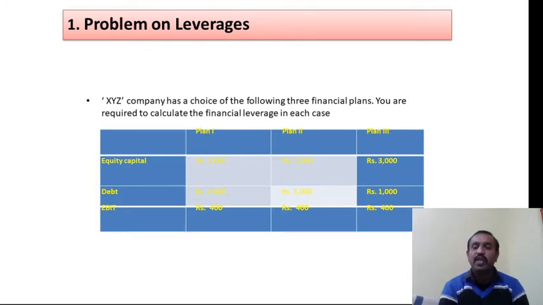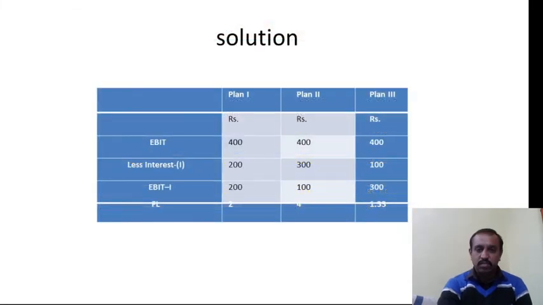What we need to do? We have to calculate the financial leverage of this problem. So let us move on to the solution. Here, debenture interest is not given in the problem, but you have to make a note of it: assume it is 10%. Now EBIT is given as 400, 400, 400. There are no changes in EBIT across all three plans.